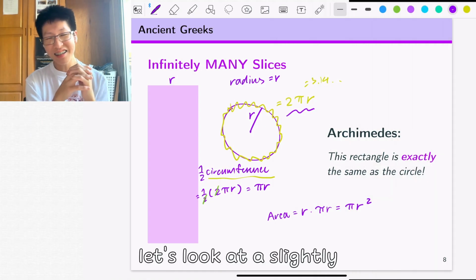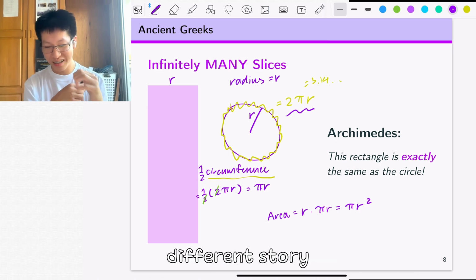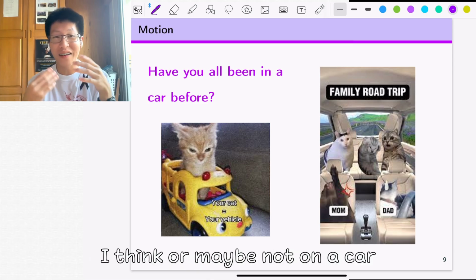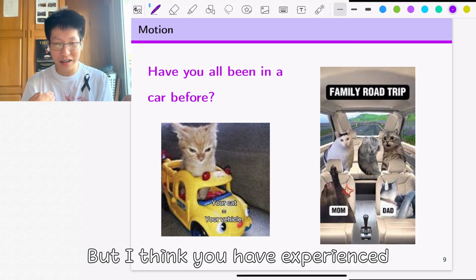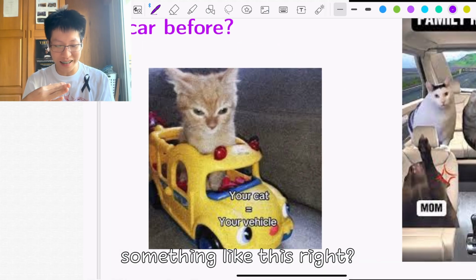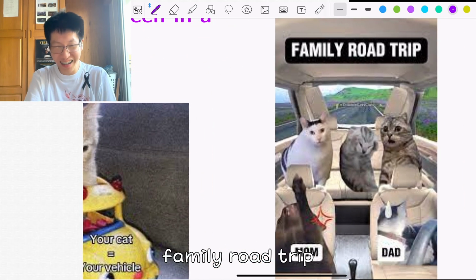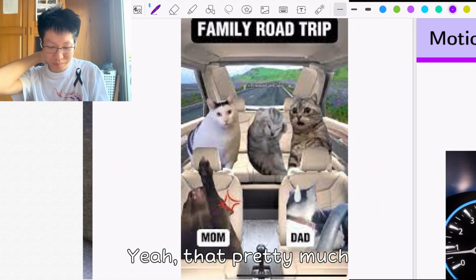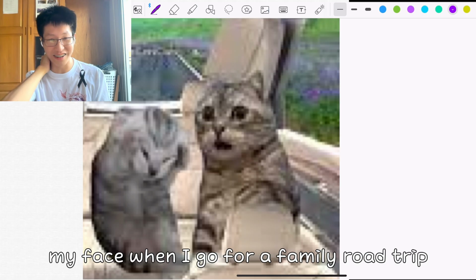Okay, so now let's look at a slightly different story. I think you all have been in a car, right? Or maybe not a car, maybe a bus or something like that, but I think you have all experienced going on some sort of vehicle before, something like this, right? It's really cute. And yeah, family road trip. Okay, so yeah, that's pretty much my face when I go on a family road trip.